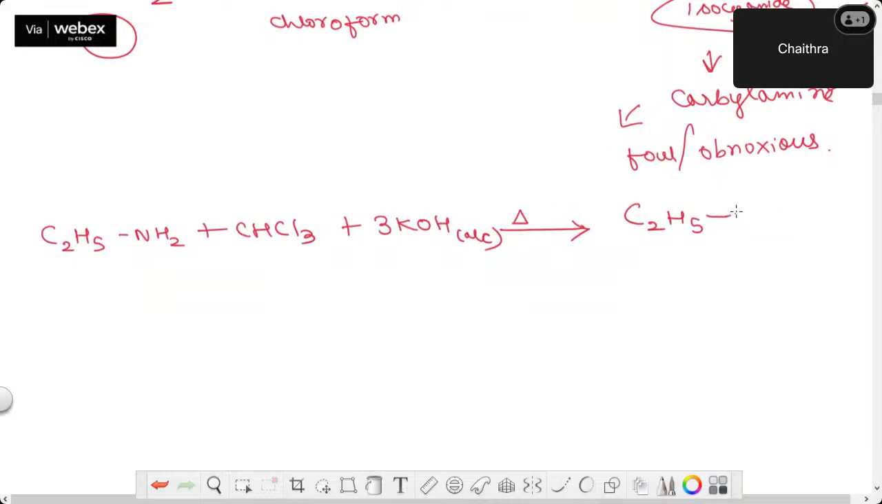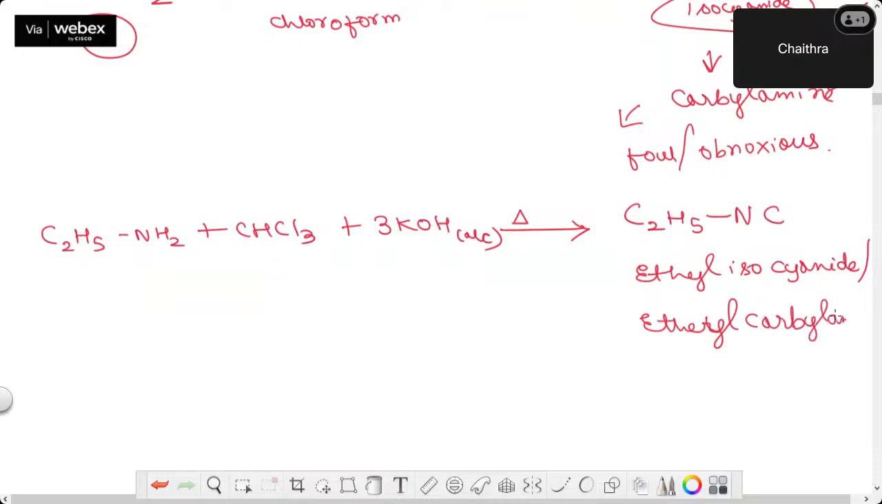So you get C2H5NC. This is called ethyl isocyanide, or it can also be called by the common name ethyl carbylamine. Plus obviously your byproducts will be there. KCl will be the byproduct as well as water. So this is the major product which you should not forget.